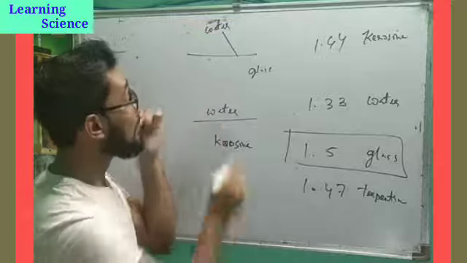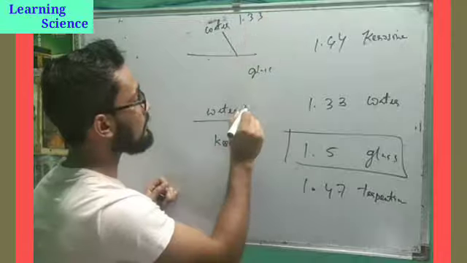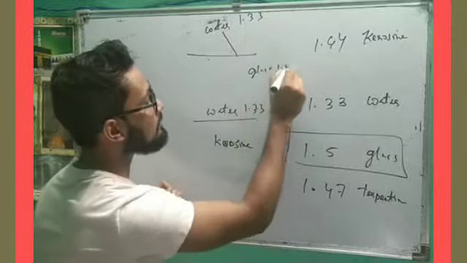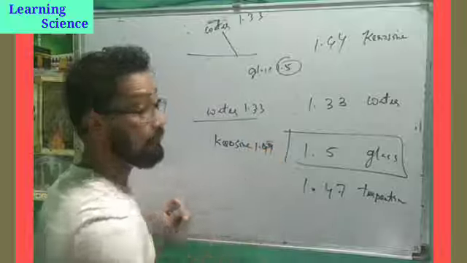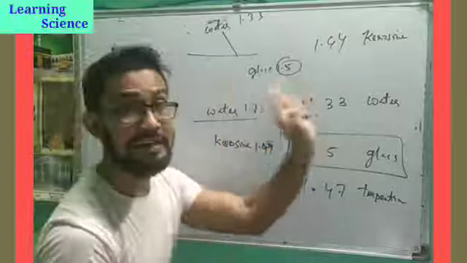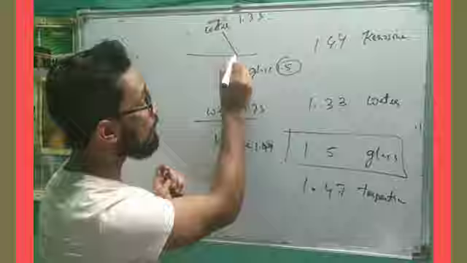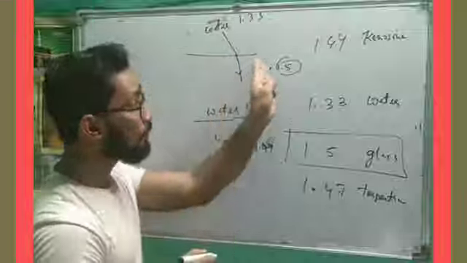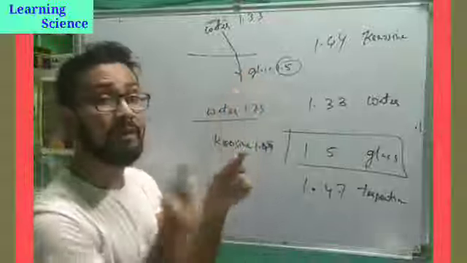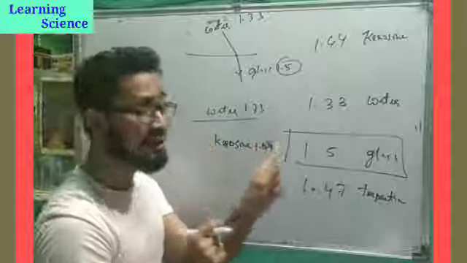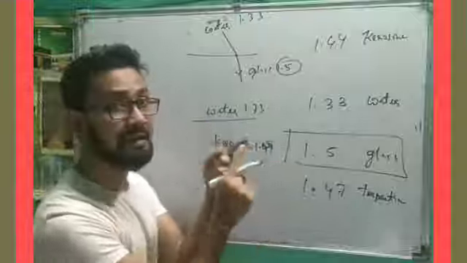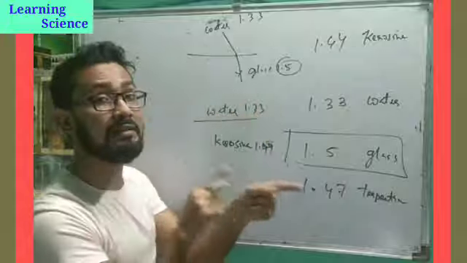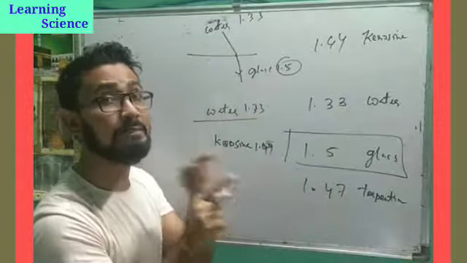I'm taking two cases. Here refractive index 1.33, here also 1.33, here refractive index 1.5, here refractive index 1.44. Now as the refractive index of glass is more, the light will bend more. Why will it bend more? As the speed will be less. Higher the refractive index, less is the speed of light. That means speed of light and refractive index are inversely proportional.